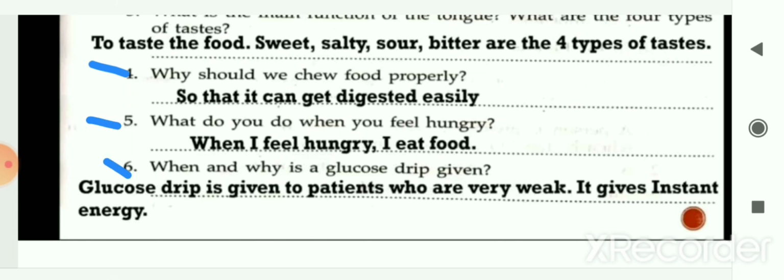Next question, when and why is a glucose drip given? So glucose drip is given to patients who are very weak and it gives instant energy. That's why doctors are giving glucose drip to the patients who are very weak.